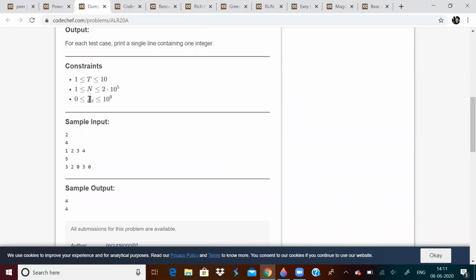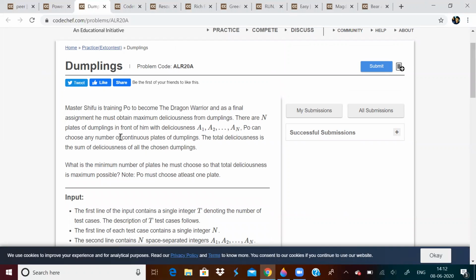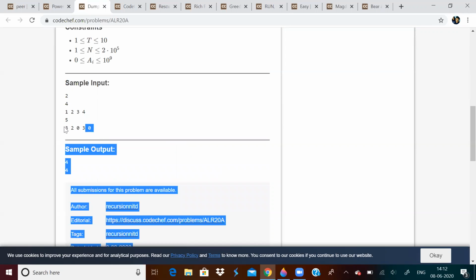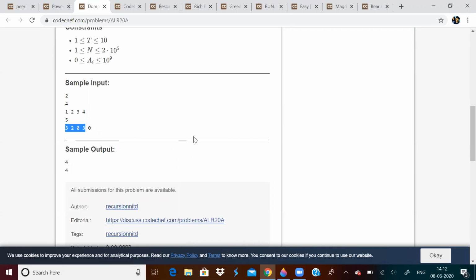And the constraint on array values is that they can be greater than or equal to 0. So whichever element of the array is greater than 0, we need to consider that. We need to consider all the elements greater than 0. But one thing he has told is that we have to choose continuous plates. So suppose in this example, 3, 2, 0, 3. If I select this array, 3, 2, 0, 3, what is the deliciousness? 3 plus 2 plus 3. What is that? 8.